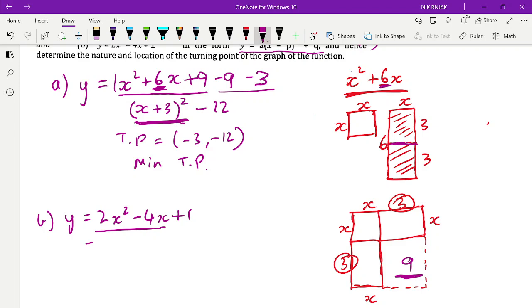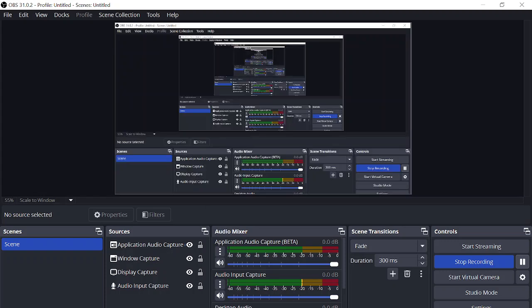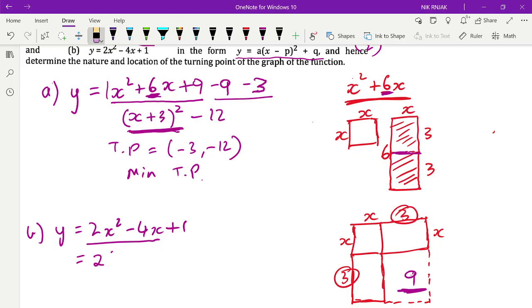So if I pull out a common factor of 2, then what I've got is 2 lots of x squared take 2x, plus 1.